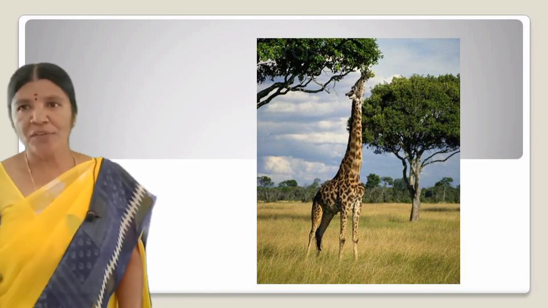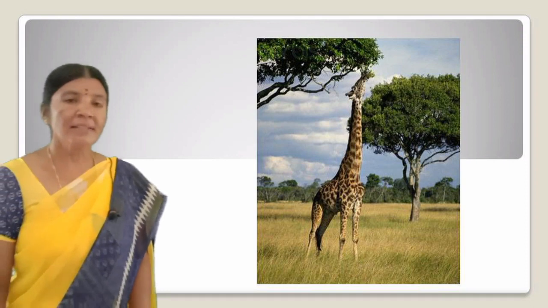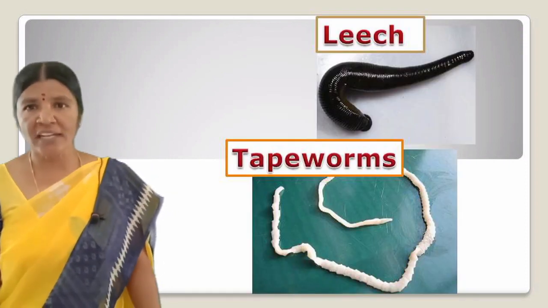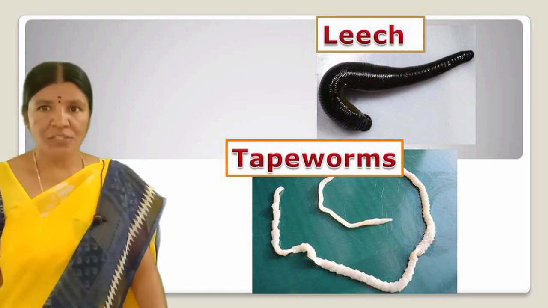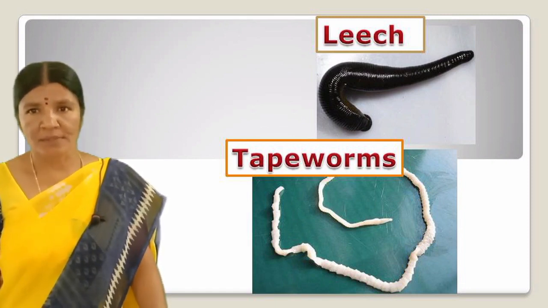Some other organisms derive their nutrition from plants or animals without killing them. This type of nutrition is called parasitic nutrition. This strategy is used by a wide variety of organisms like lice, leeches and tapeworms.